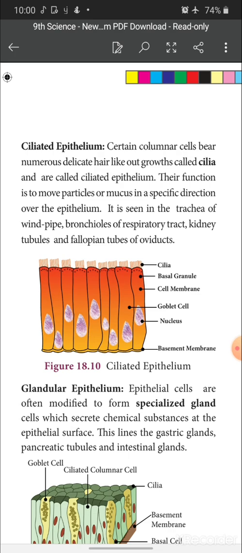Okay, and it is seen in the trachea or windpipe, bronchioles of the respiratory tract, and kidney tubules and fallopian tubules of the oviduct. These are the parts where we can find ciliated epithelium.